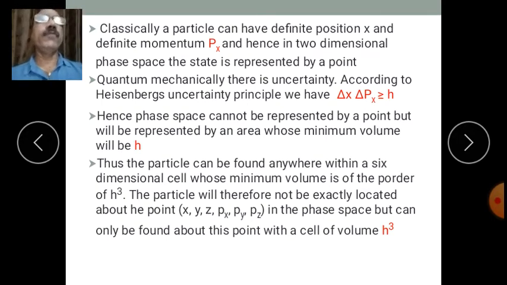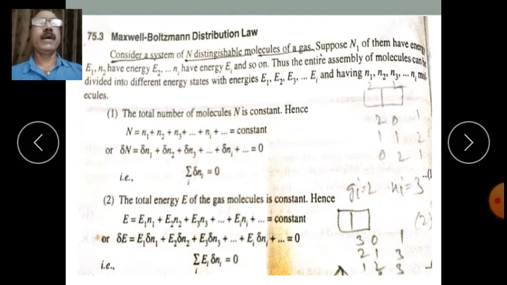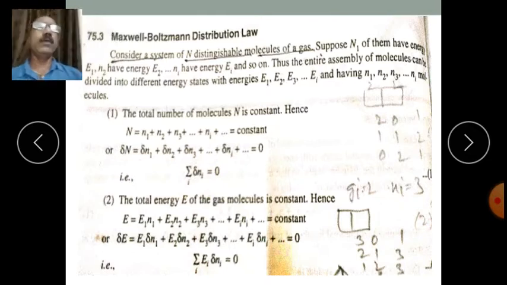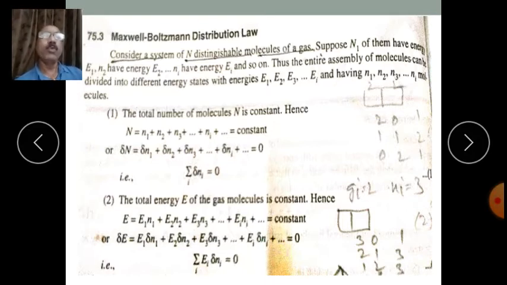So we have to apply a statistical tool, or statistical mechanics, to study a system of 10 to the power 28 particles. So here we are going to study the statistics proposed by Maxwell and Boltzmann, isn't it?